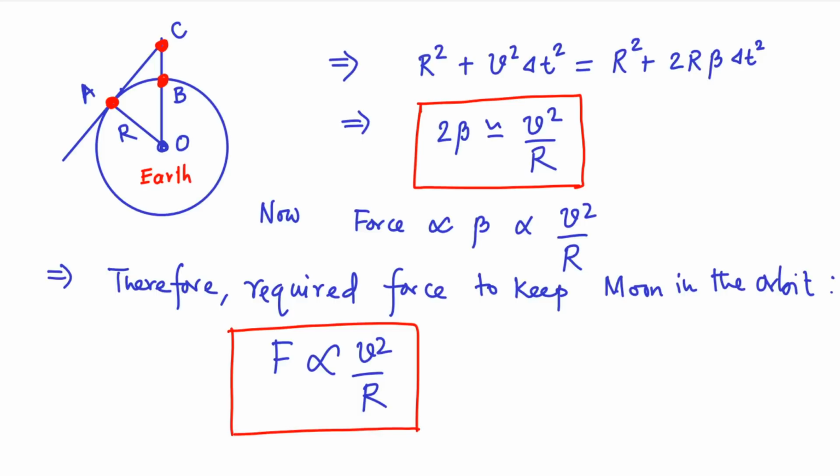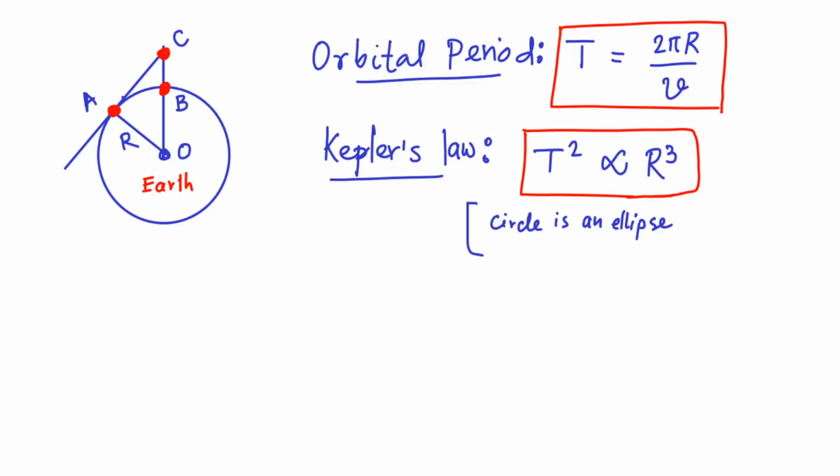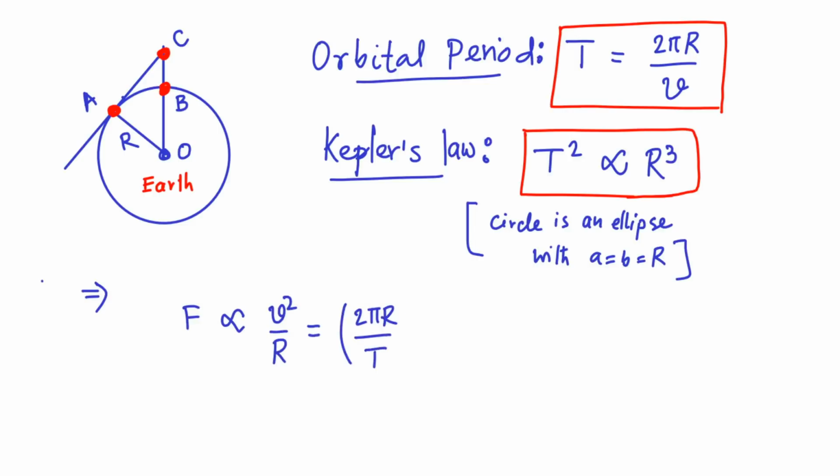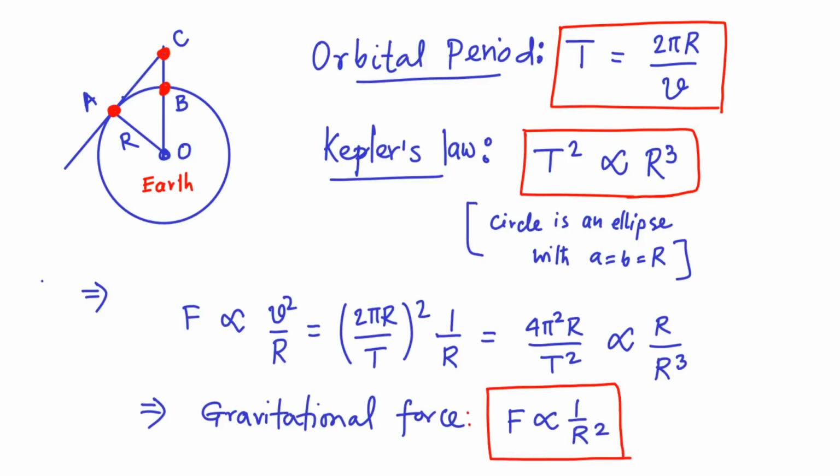On the other hand, Kepler's law implies that the orbital period capital T squared is proportional to r cubed. Again, by using simple calculation, we can express the gravitational force as proportional to 1 by r squared. This is the celebrated inverse square force law of gravitation by Isaac Newton.